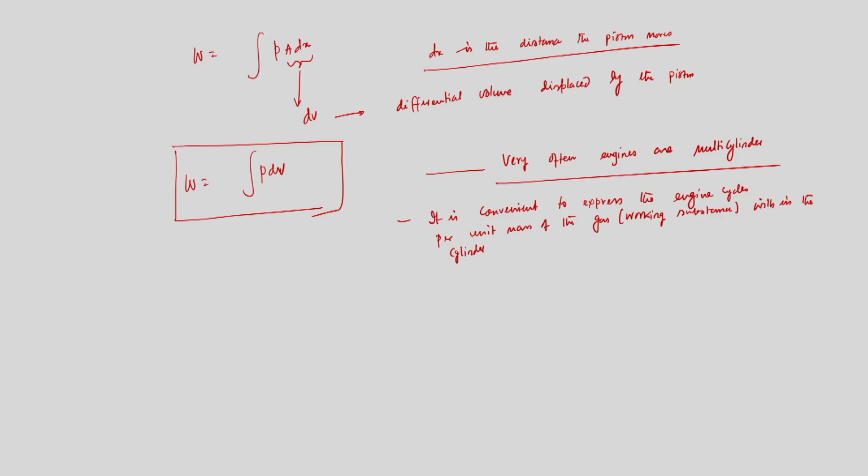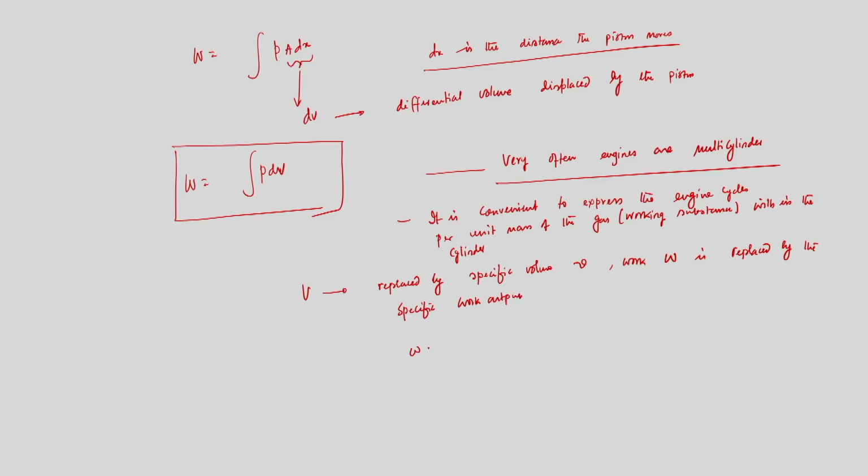Within the cylinder. So, to do so, capital V is replaced by the specific volume, small v, that is V by m, and work W is replaced by the specific work output.